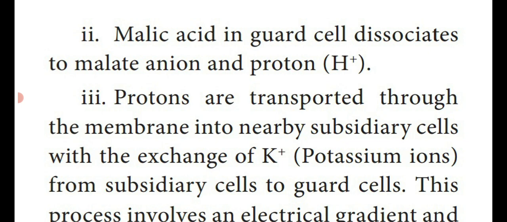These protons are transported to the nearby subsidiary cells through the cell membrane. From these subsidiary cells, they take in potassium ions to the guard cell. That is said to be exchange of ions.